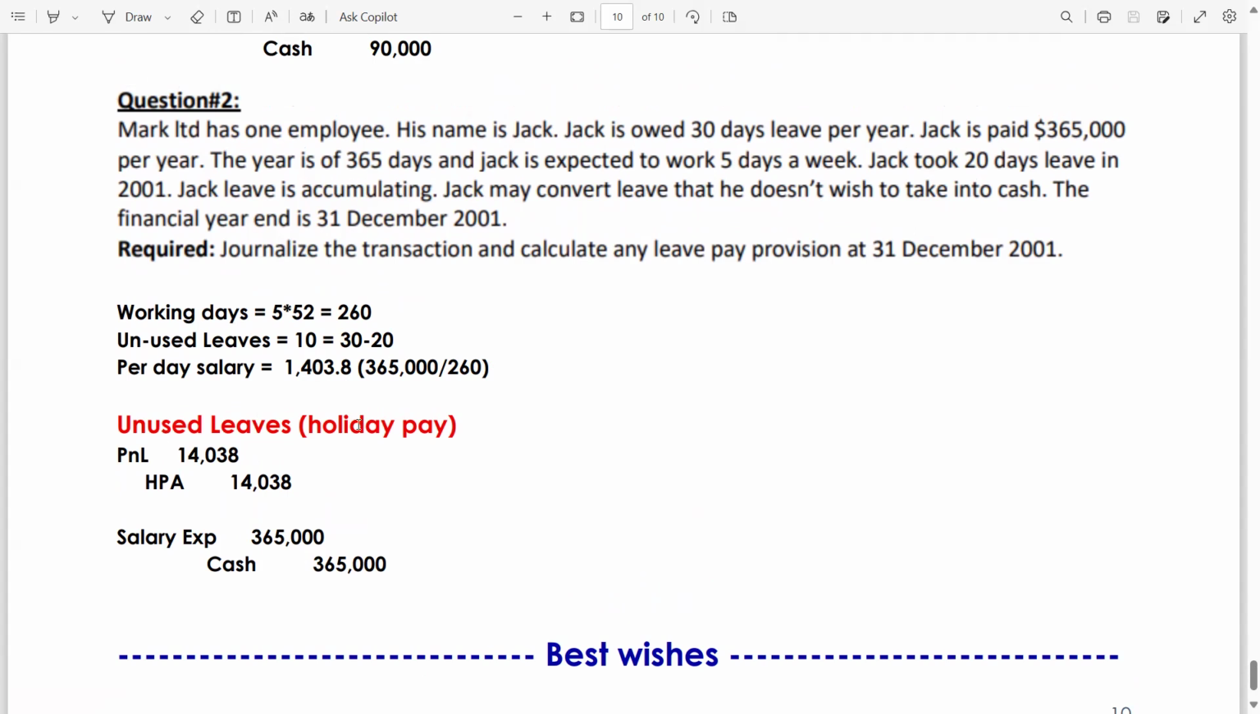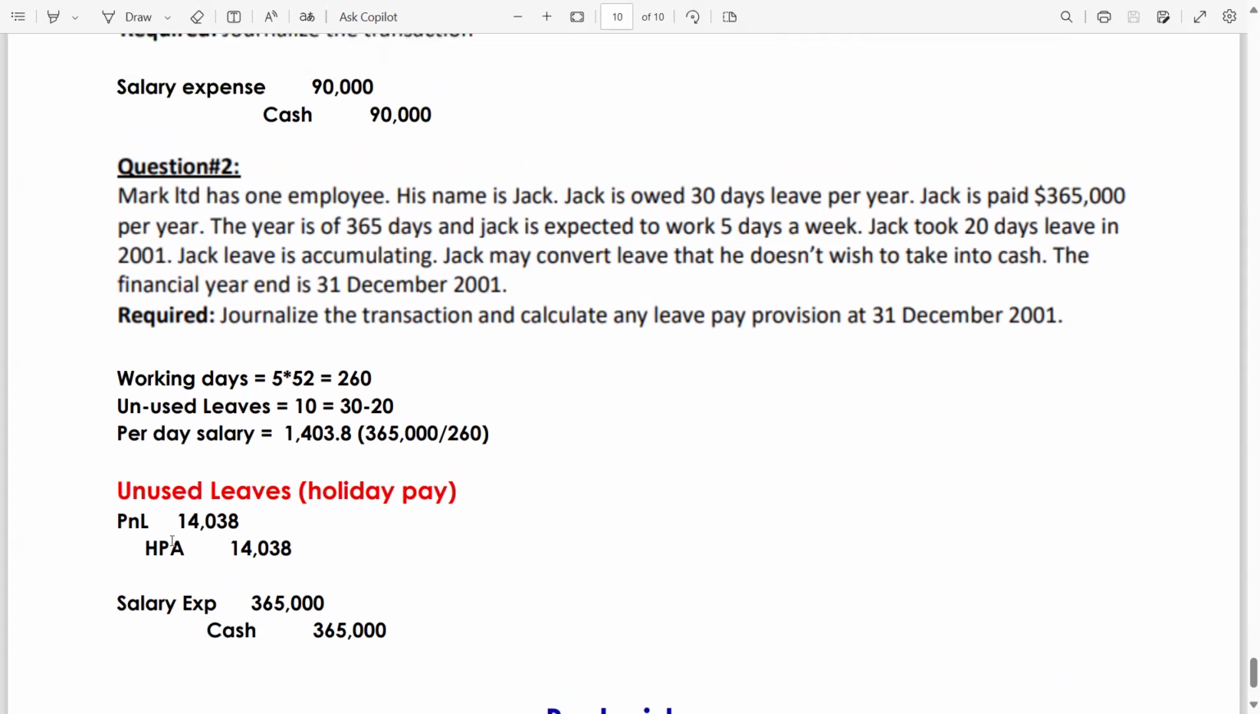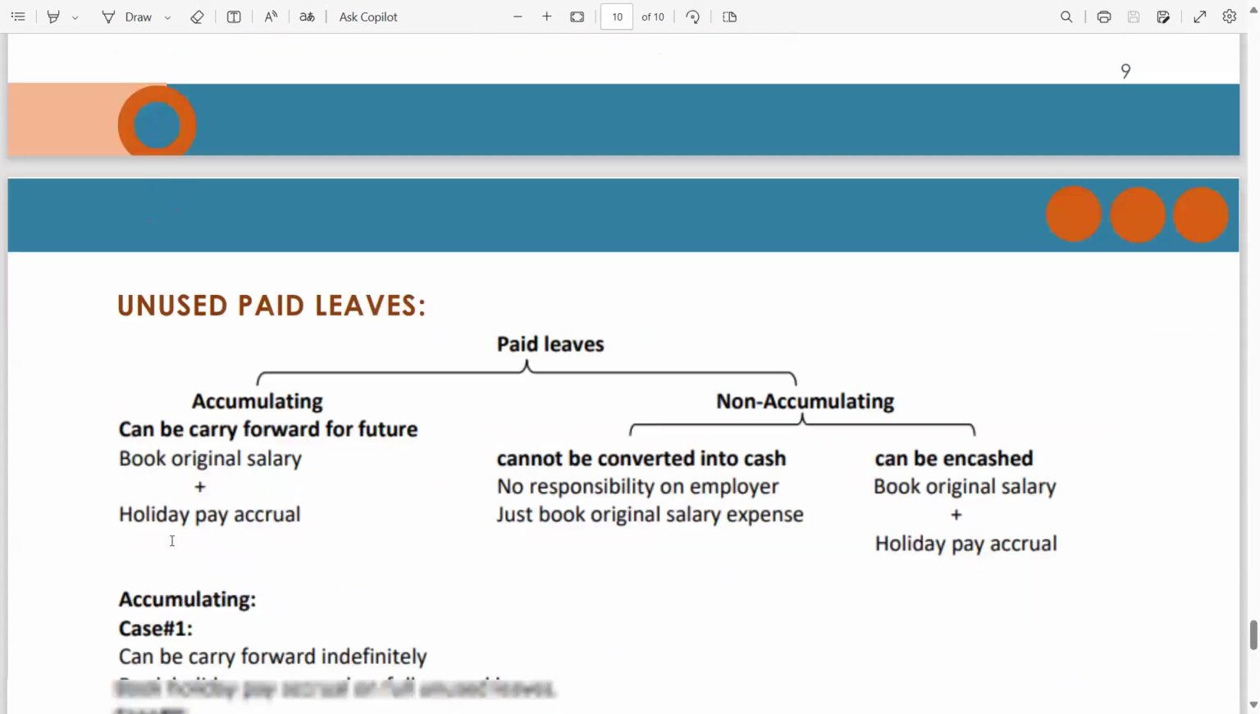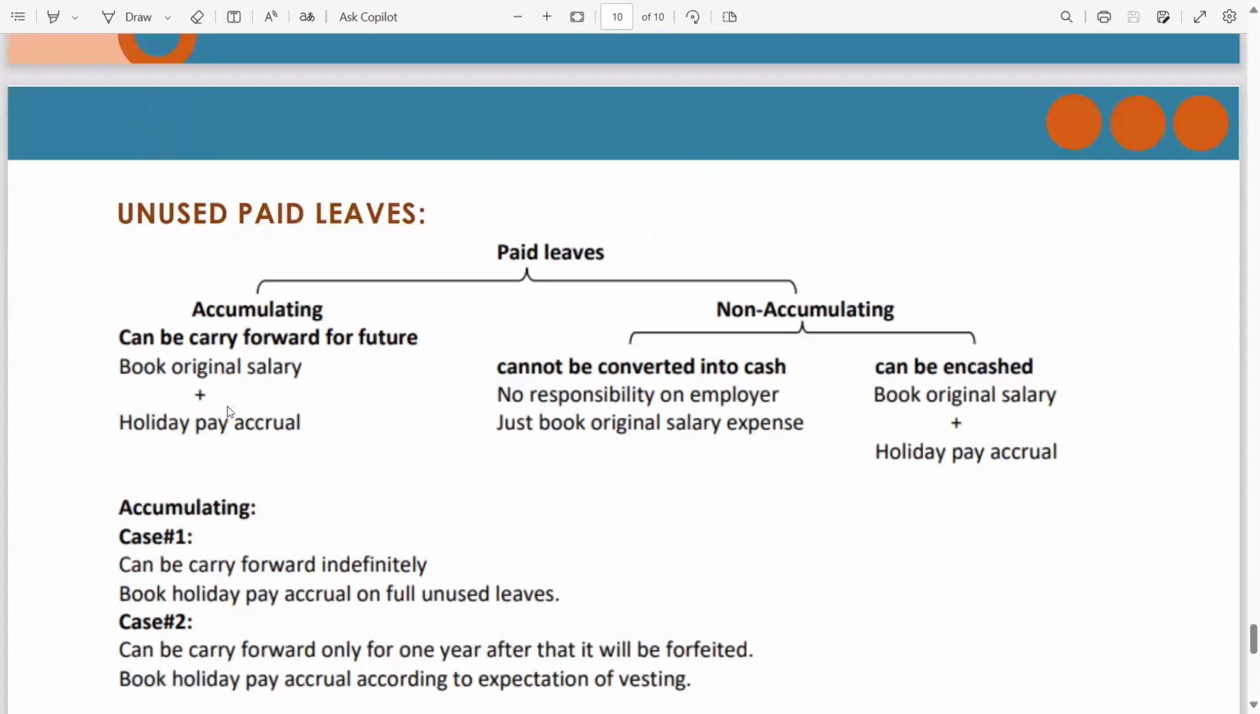Now unused leaves, holiday pay. Unused leaves were 10, and the per day salary is 1403.8, so 10 multiplied by 1403.8 gives you 14038. And also you will have to book the salary expense debit, cash credit, because in accumulating the employer will have to book original salary as well as holiday pay accrual.